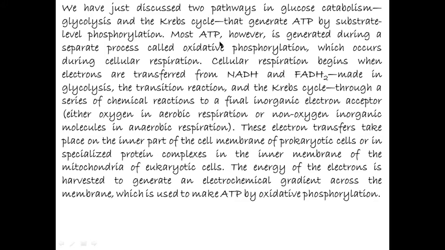Most ATP, however, is generated during a separate process called oxidative phosphorylation, which occurs during cellular respiration.